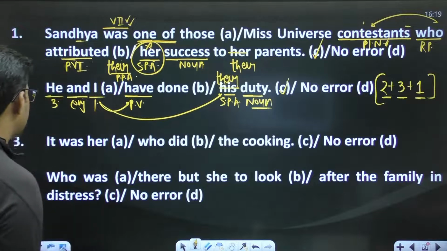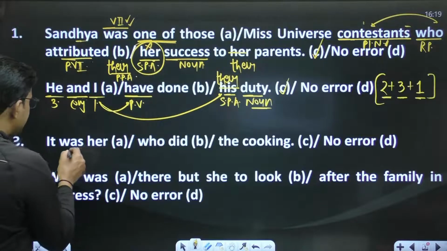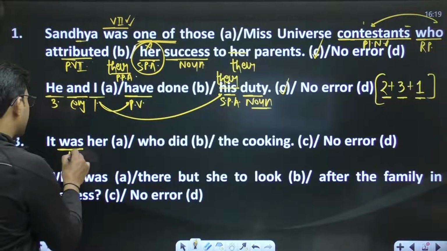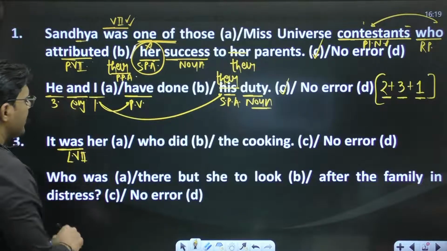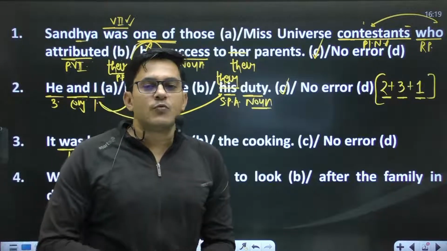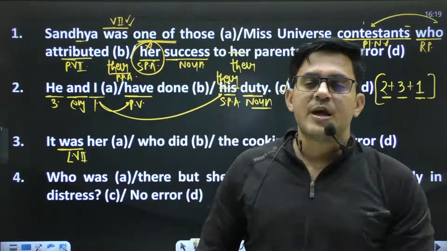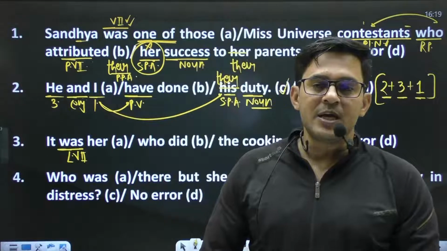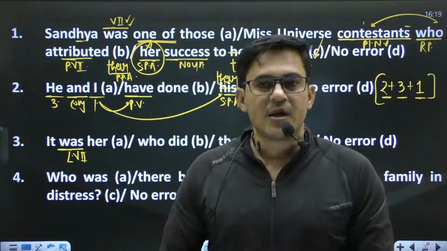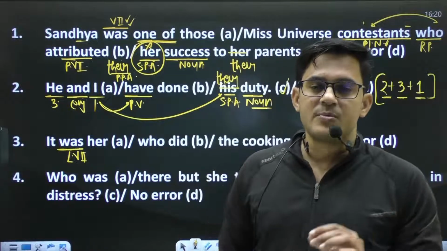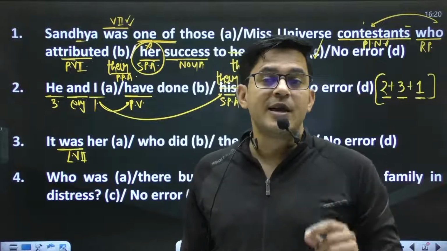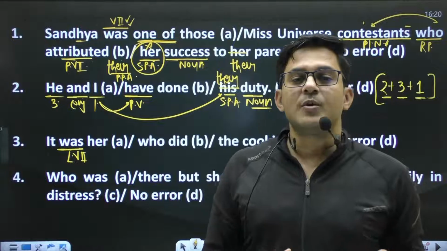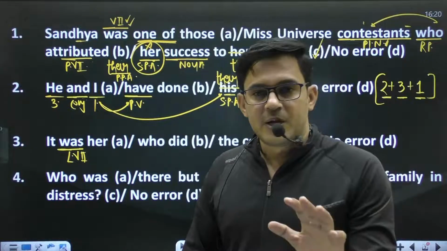Okay, move to the next one. It was her. Okay guys, this is a verb, and this is the second form of the linking verb be. Make sure be is a linking verb. Be base verb is a linking verb, and what are the forms of be base verb? Like is, am, are, was, were, been, being, and be itself, right? These are the forms of be base verb, and linking verbs are followed by a complement. Make sure, or you can say linking verbs are followed by a subject complement.